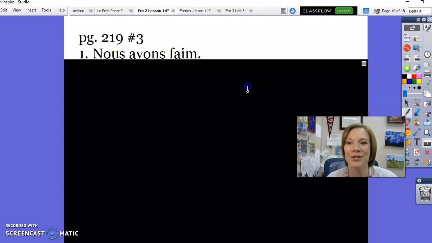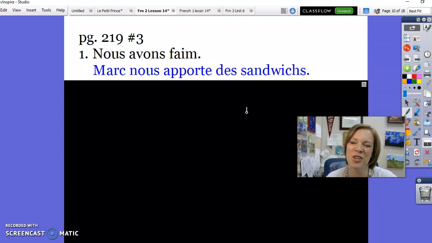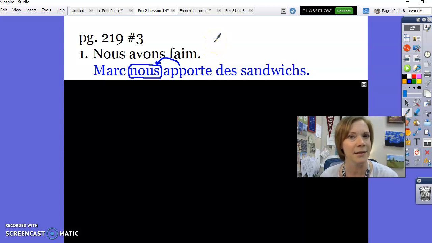Page 219, exercise 3. Nous avons faim. Pas de problème. You don't have to write pas de problème. Marc nous apporte des sandwiches. Notice, we are saying he's bringing them to us, and the word for us is nous, and notice it goes before the verb. Class, you also have to conjugate your verb. Apporte is conjugated with the subject. What's the subject of this sentence? Who is bringing the sandwiches? Marc is bringing the sandwiches. Marc nous apporte. So this verb is conjugated with Marc.